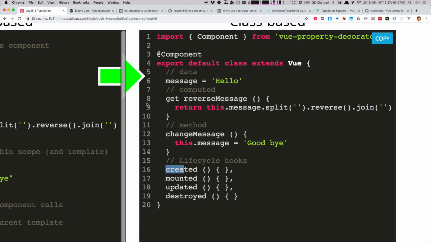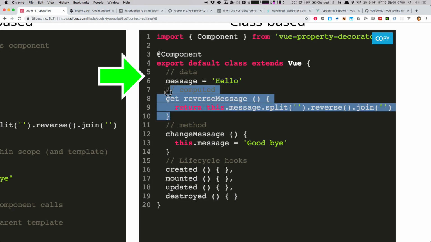But here's the cool part. You just get to use good old member variables, members of this class. There you go. It's just message, hello. Here's the really exciting thing: we finally get to use getters, real getters in ES6. A getter is a method that you can reference like a value, and it will dynamically update based on something else. This is really powerful, especially when you get into the observable reactivity engine of Vue.